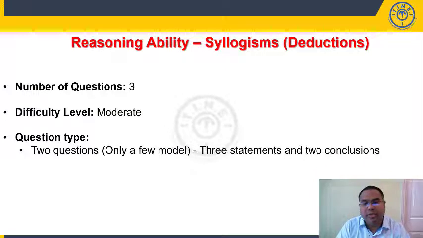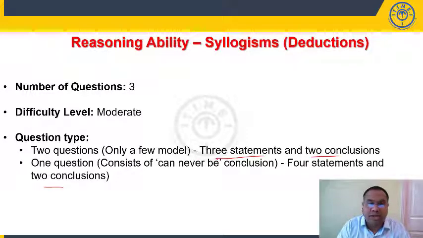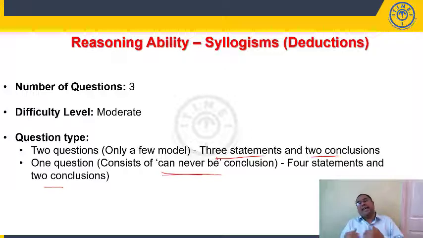2 questions, only a few model, 3 statements followed by 2 conclusions. 1 question, there were 4 statements followed by 2 conclusions. One of the conclusions you can see, can never be. Some A's can never be B's. These are all standard question types which you have already discussed in your classrooms, in your workshops, right? But because of the only a few model and can never be kind of conclusions present, we can classify this as demanding a little more time, and syllogisms can be classified as moderate level of difficulty.